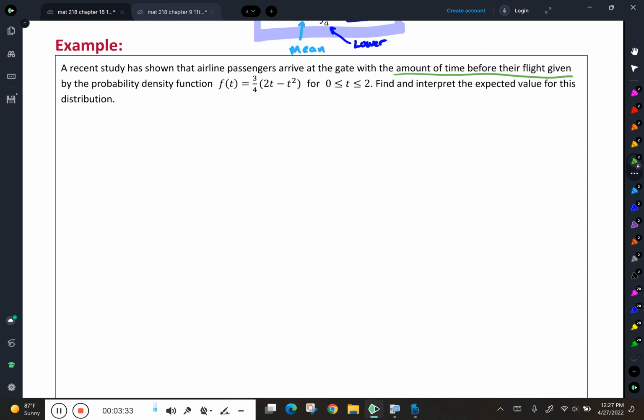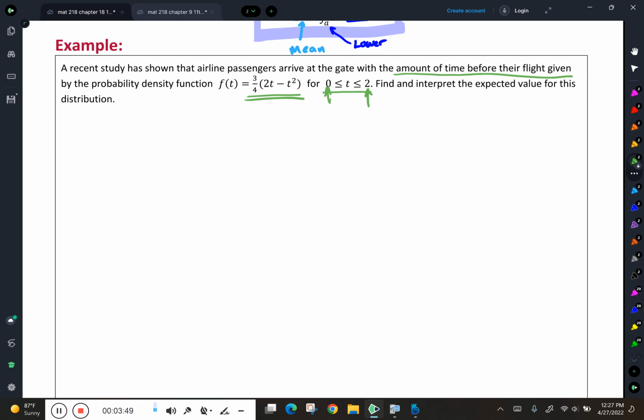And it looks like our model is valid from 0 to 2. That means that someone can show up between 0 hours before their flight and 2 hours before their flight. And that this model right here does the probability for us.